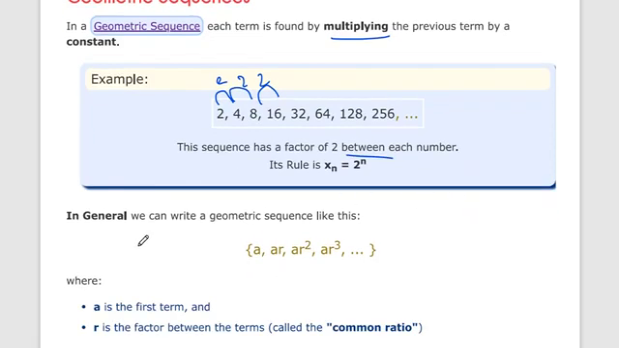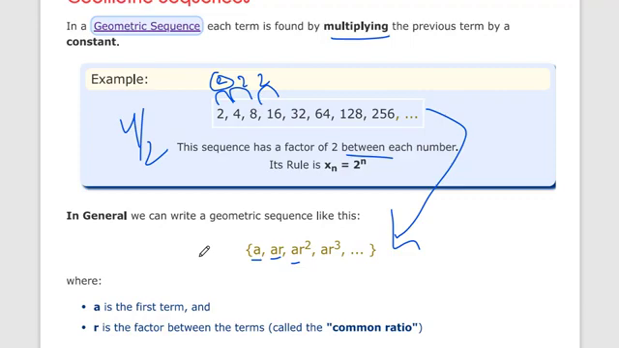So now we have to write this sequence in geometric form. How do we write it? Like this: the first term is a, our second term is a into r, our third term is a into r square. Here r is the factor between the terms, let's say the common ratio. 4 divided by 2, here we have r is equal to 2.